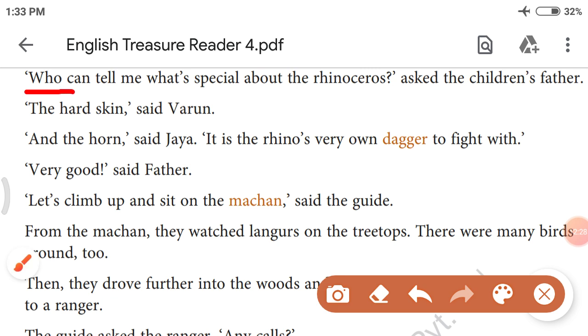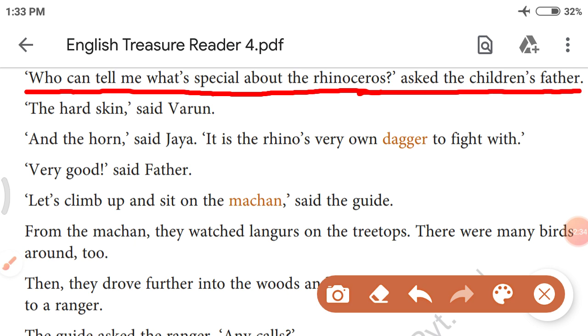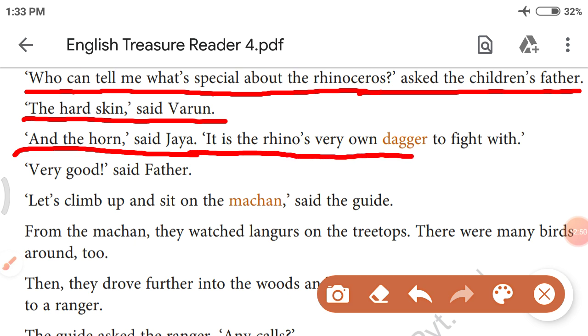"Who can tell me what's special about the rhinoceros?" asked the children's father. "The hard skin," said Varun. Varun is replying that hard skin is a speciality of the rhinoceros. "And the horn," said Jaya. "It is the rhino's very own dagger to fight with." Dagger means a small sword.